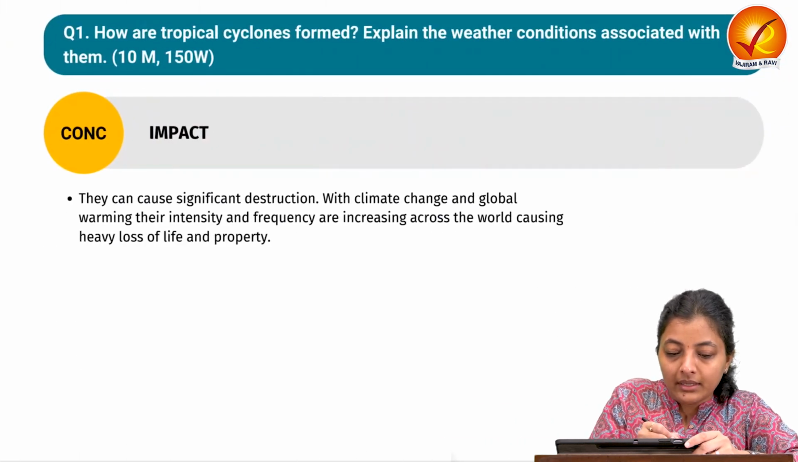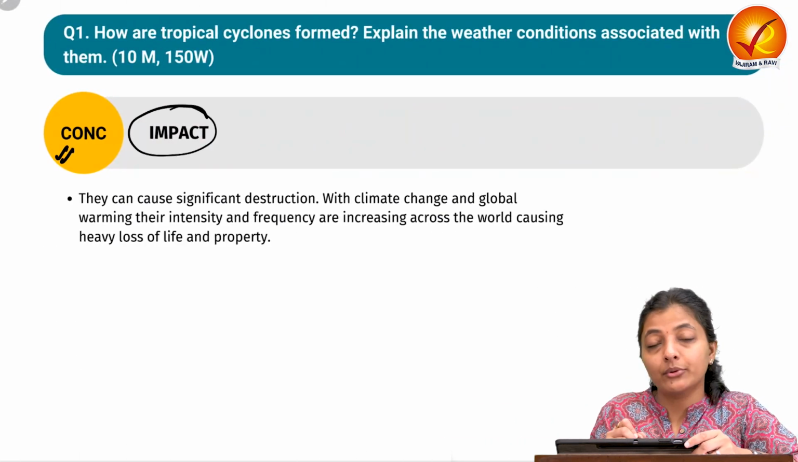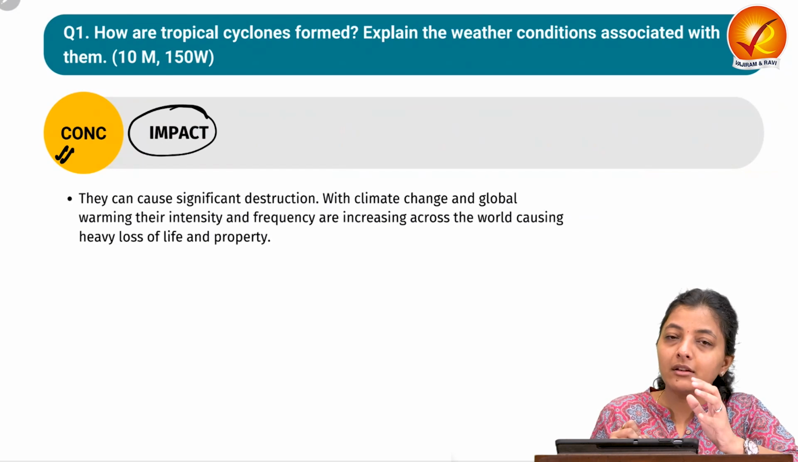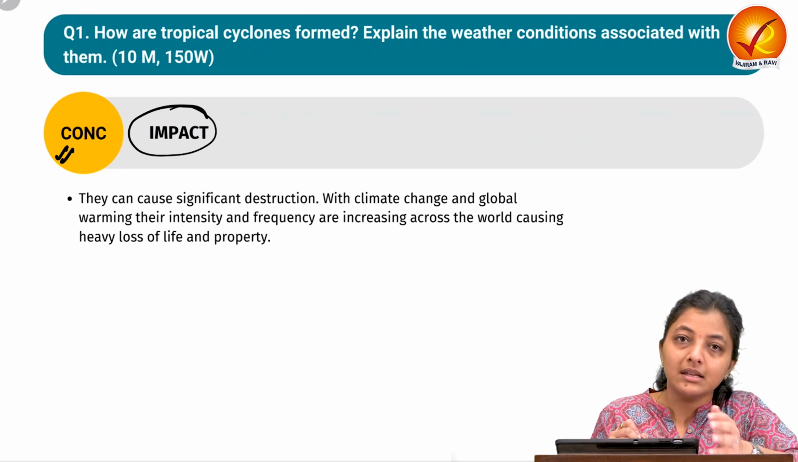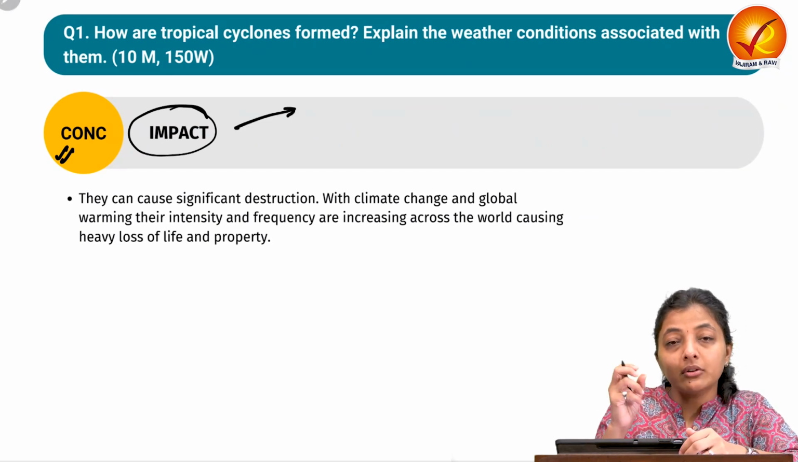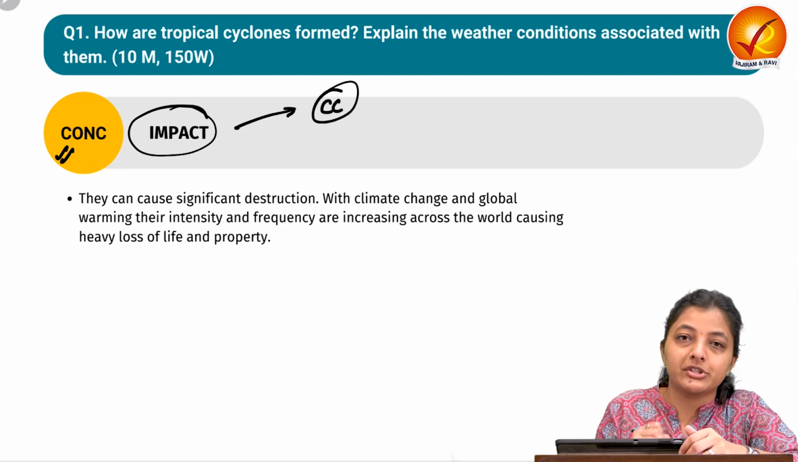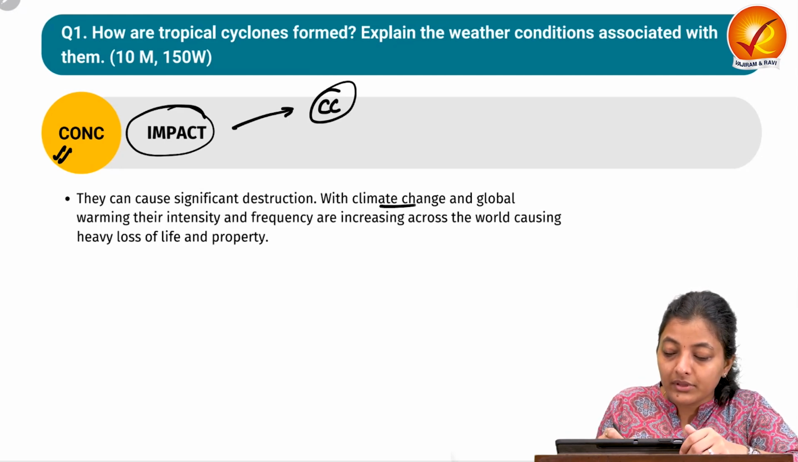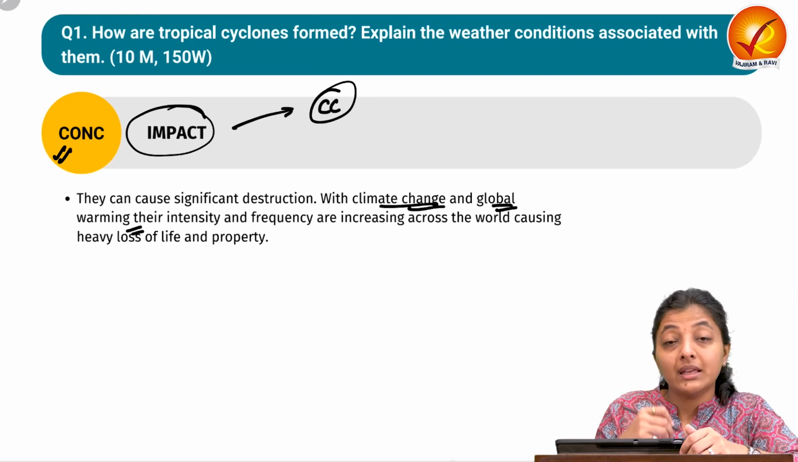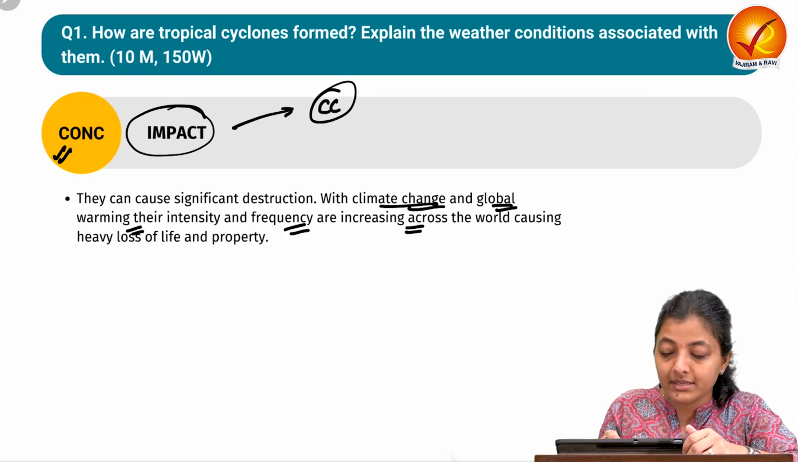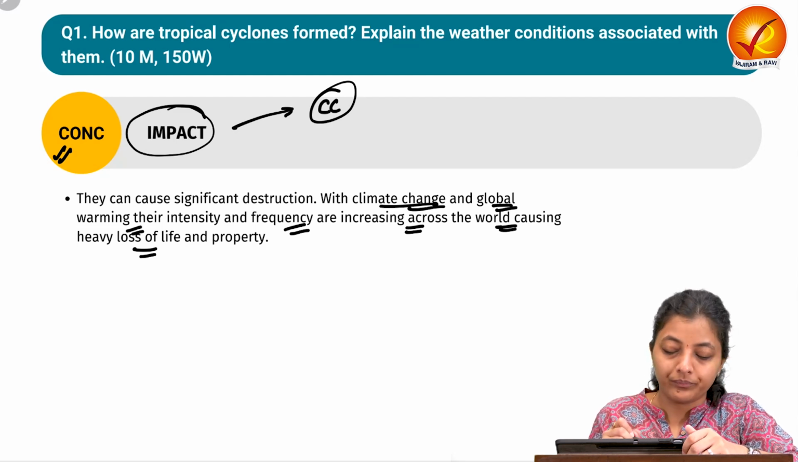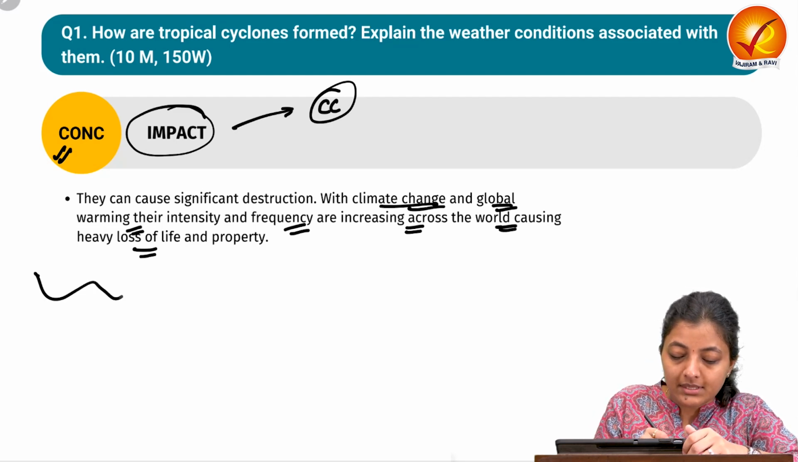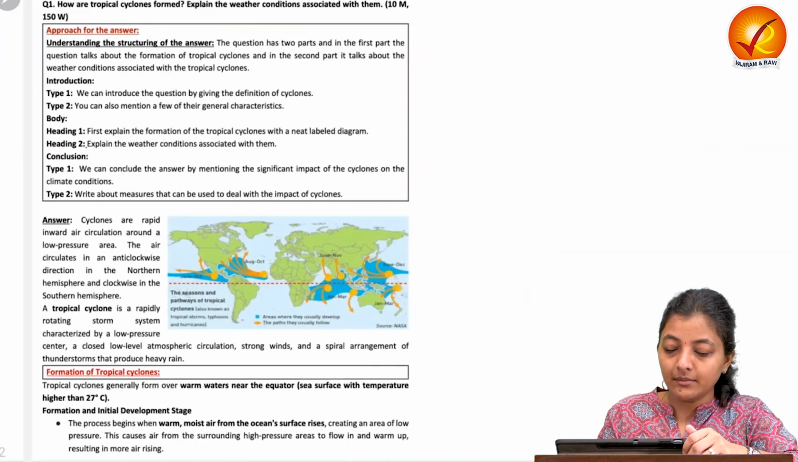Coming on to the conclusion, you can write about the impact. Now, the cyclone is again a disaster. So, you can link any of the disasters with respect to climate change. That with climate change and global warming, their intensity and frequency is increasing across the world, causing heavy loss of life and property. Okay. So, this was the first answer.